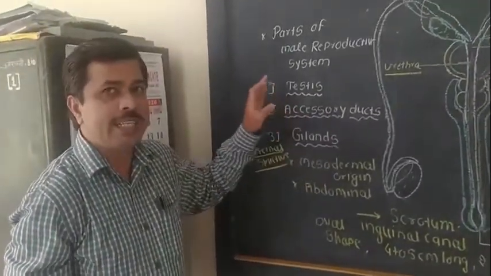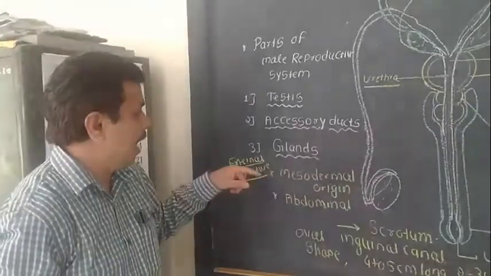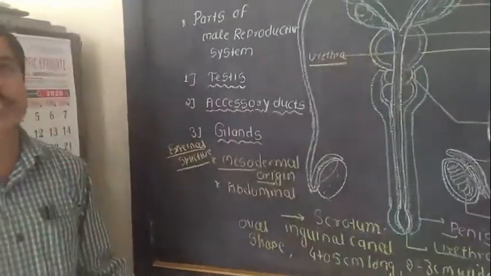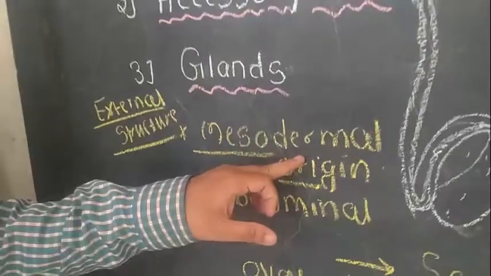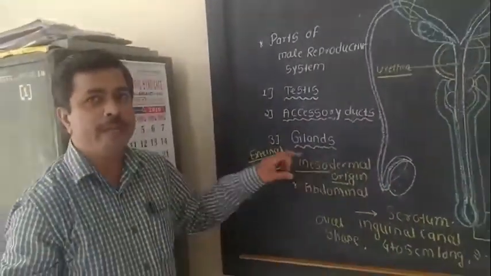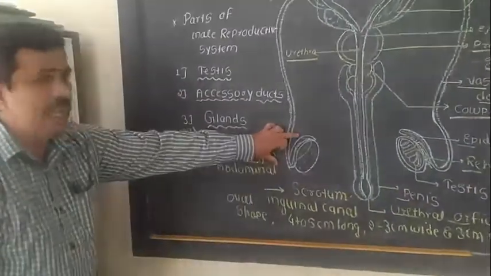Testes are present in the lower abdominal cavity in the form of pairs, and they are mesodermal in origin, which means that during the embryonic condition they develop from the mesoderm.